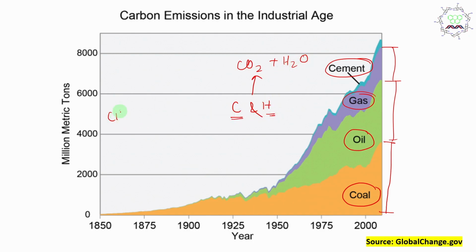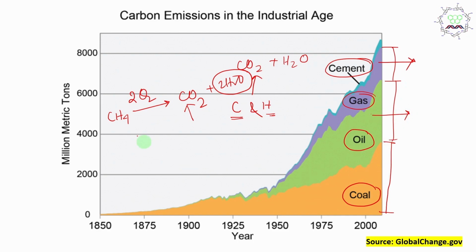For example, you can consider methane, the simplest hydrocarbon, which burns in the presence of oxygen to produce carbon dioxide and water. Okay, so two molecules of water are produced. Water is a very stable molecule, so it will release a huge amount of energy also. That's why the carbon footprint for a particular amount of energy release is lesser for gas than oil.